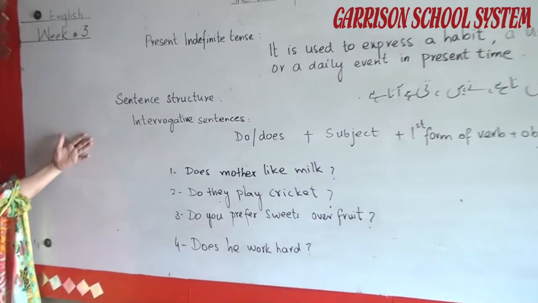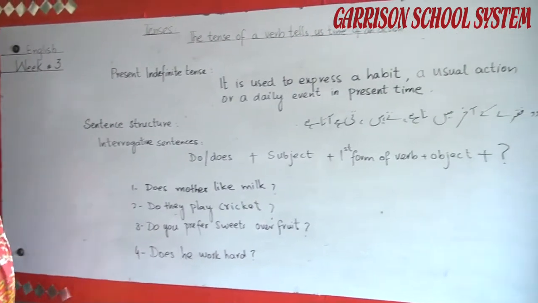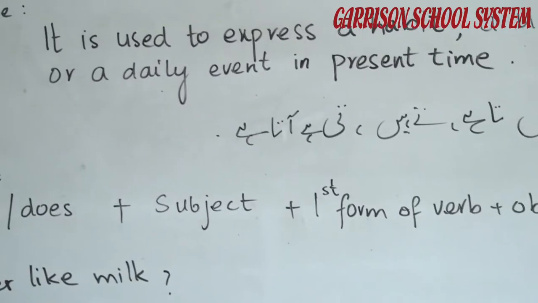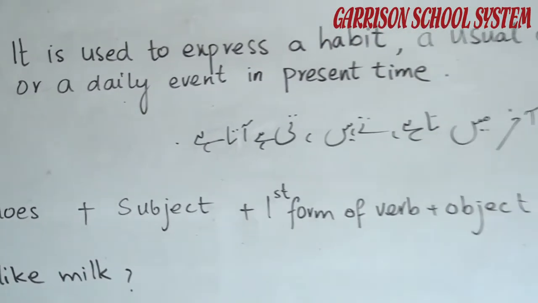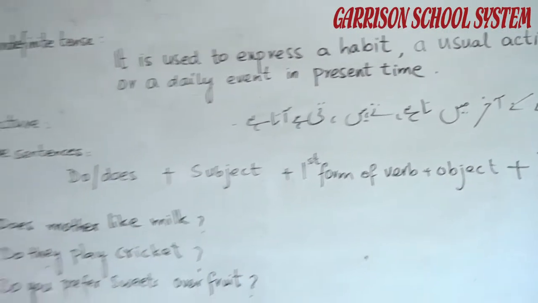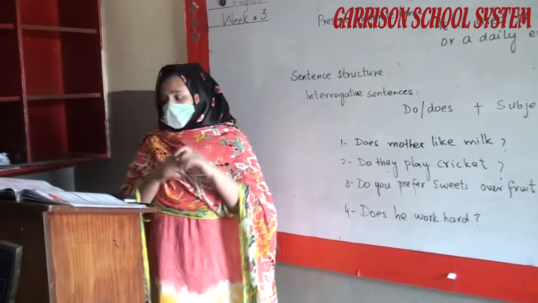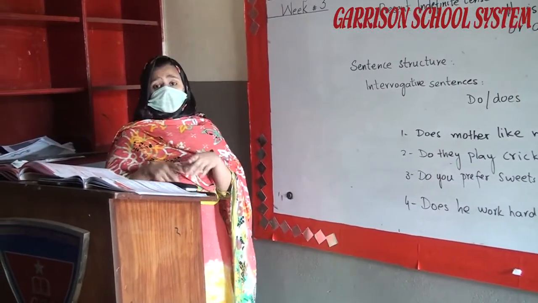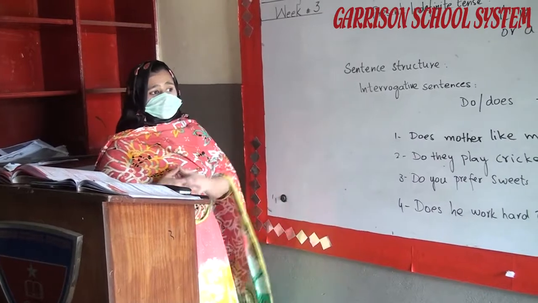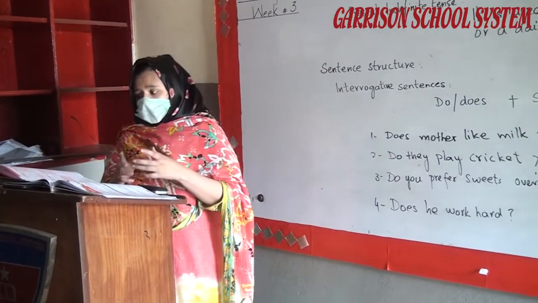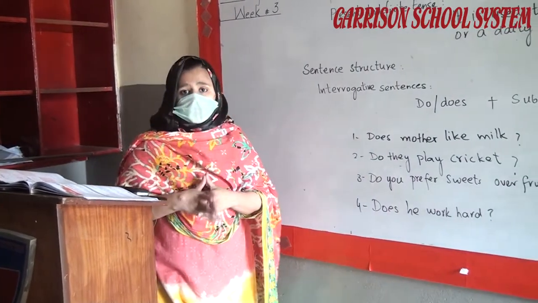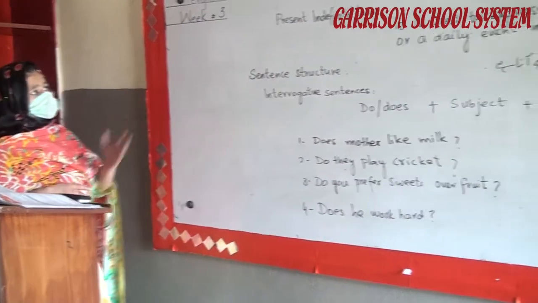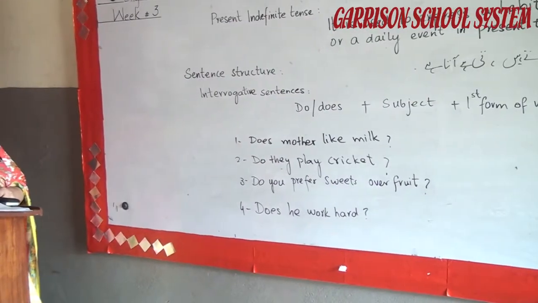Simple present tense is used to express facts, a usual action or a daily event in present time. We use the simple present tense when the action is general, when the action happens all the time or habitually. The action is not happening now, though sometimes we use it for the future, and when the statement is always true. That is how we can use the simple present tense or present indefinite tense.